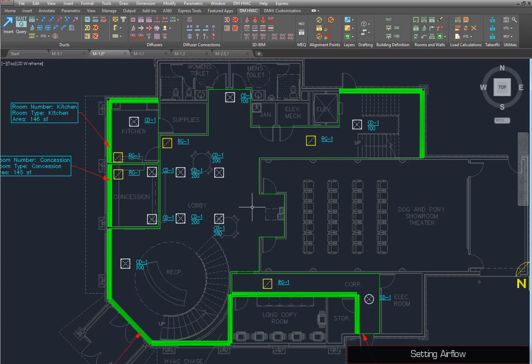While manually setting the airflow for each diffuser is one option, you can also set a total airflow value to be distributed among multiple diffusers. For projects where rooms have been defined and the load calculations have been performed in Design Master, you can use the Set CFM Total in a Room command.